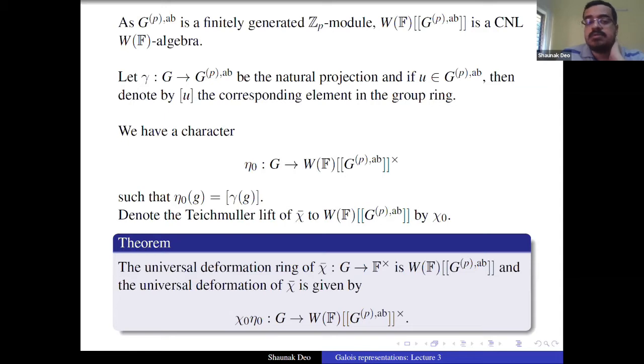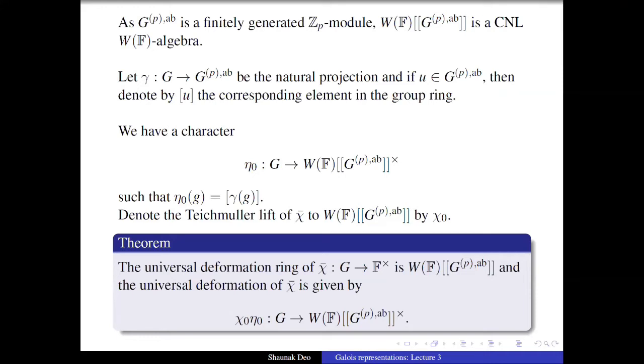So it takes g to its image in GPab first, and then to the element of the completed group ring described by this image. And chi naught is just the Teichmuller lift. So first of all, it's easy to verify that chi naught times eta naught is indeed a lift. And what we are saying is that it is actually the universal deformation.